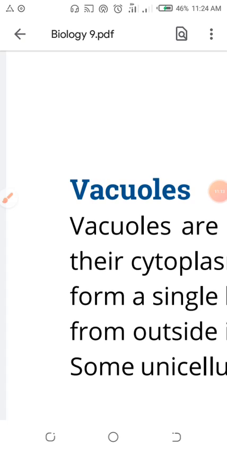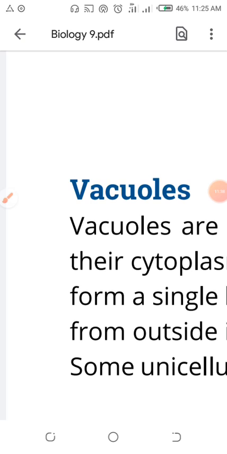Exactly the same scenario I will explain after two or three lectures, in which you will see one structure, the lysosome, combine with the food vacuole, the lysosome coming from the Golgi complex. Lysosomes consist of enzymes. You have not studied lysosomes, you will study them in my next lecture. I am just giving you the importance of the food vacuole. The food vacuole consists of the food, and the lysosomes consist of digestive enzymes. The lysosome and food vacuole will come together.